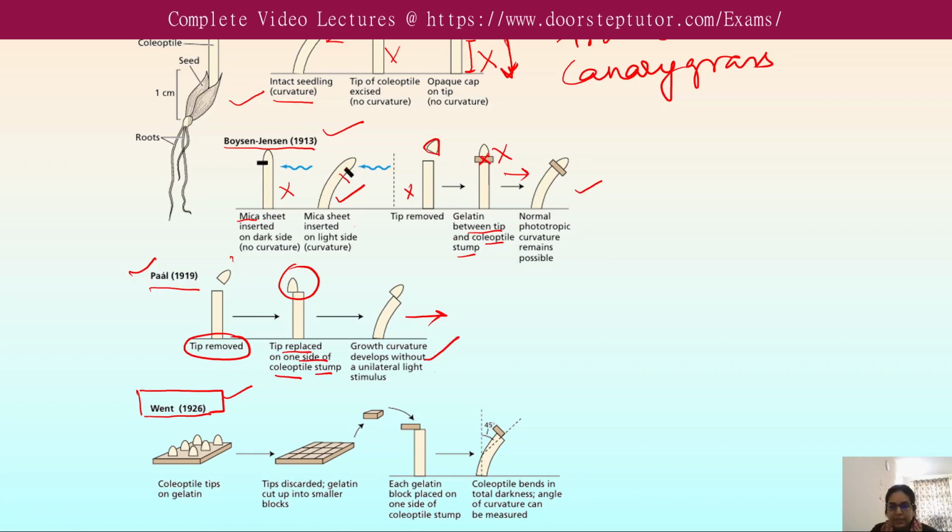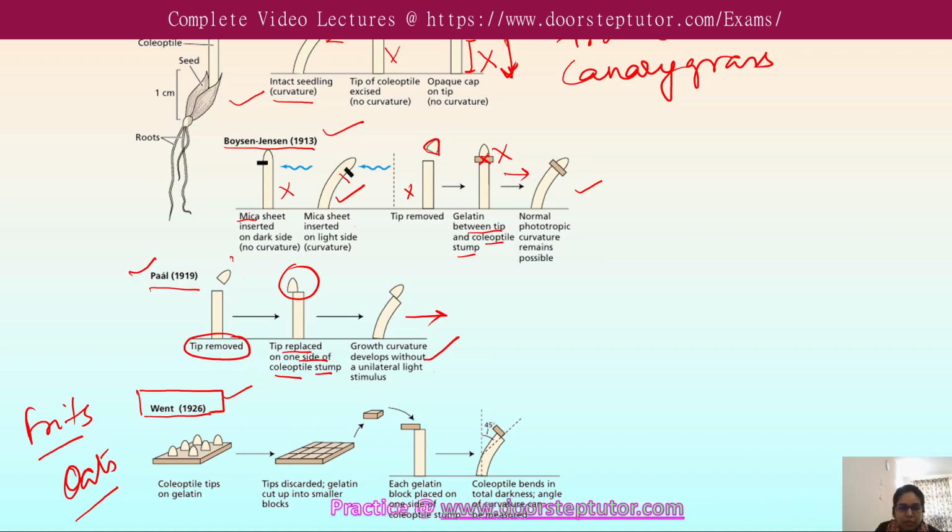Next, at last, Fritz Went in 1926 demonstrated the presence of growth-promoting chemicals in oat coleoptile tips. Previous attempts to isolate this chemical failed due to the release of inhibitory substances during tissue grinding.